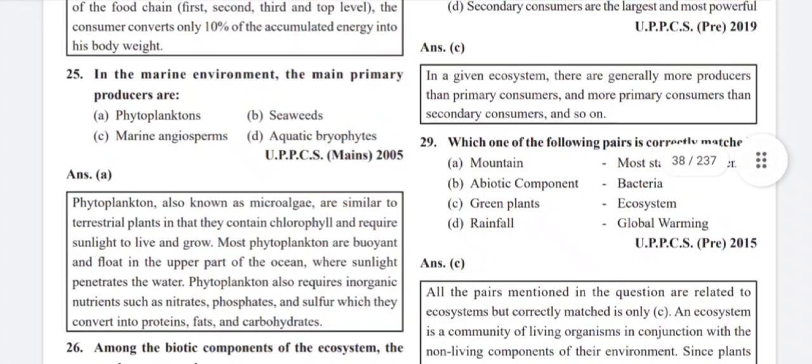In the marine environment, the main primary producers are phytoplanktons. Phytoplanktons, also known as microalgae, are similar to the terrestrial plants in that they contain chlorophyll and require sunlight to live and grow. Most phytoplanktons are buoyant and float in the upper part of the ocean where sunlight penetrates the water. Phytoplanktons also require inorganic nutrients such as nitrates, phosphates, and sulfur, which they convert into proteins, fats, and carbohydrates.